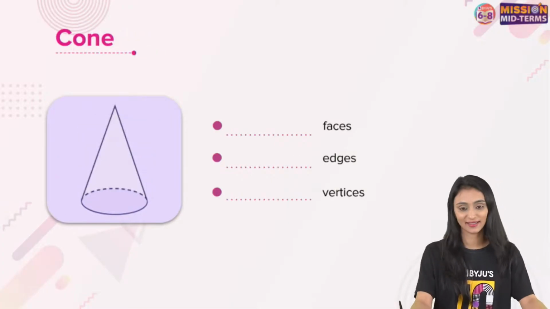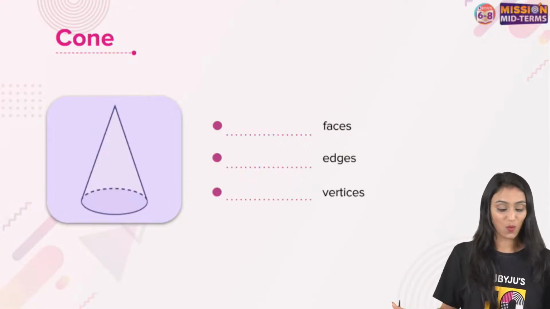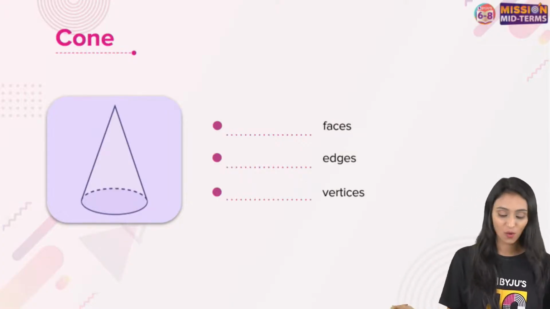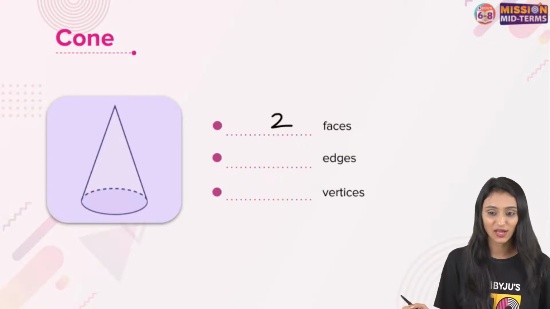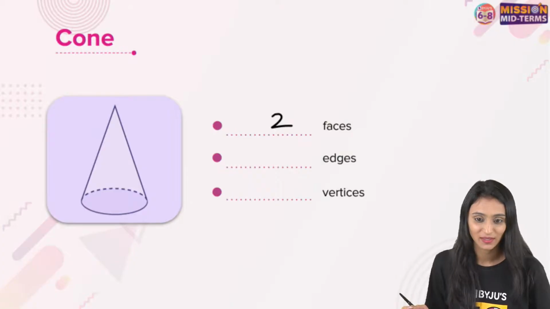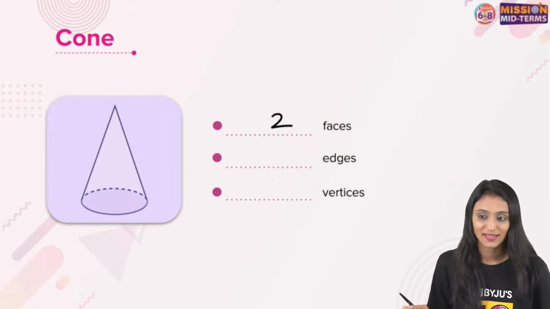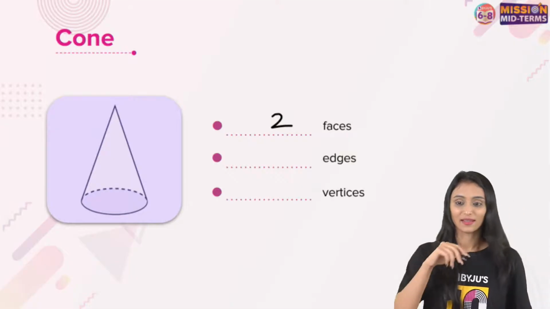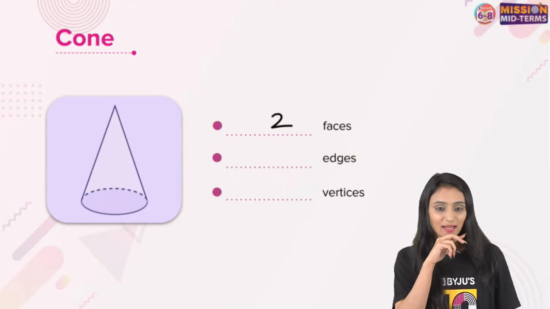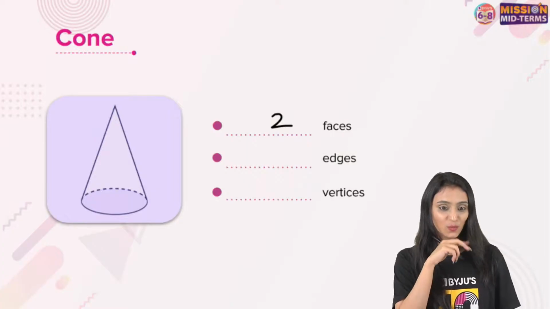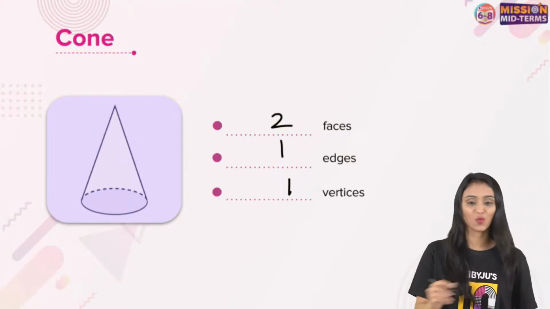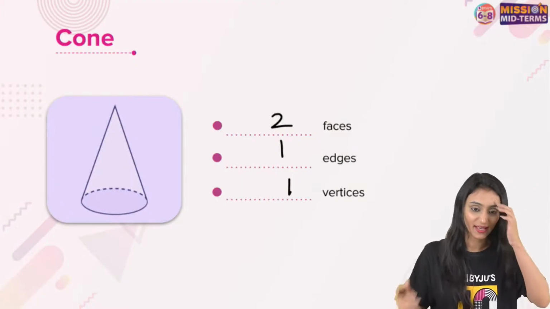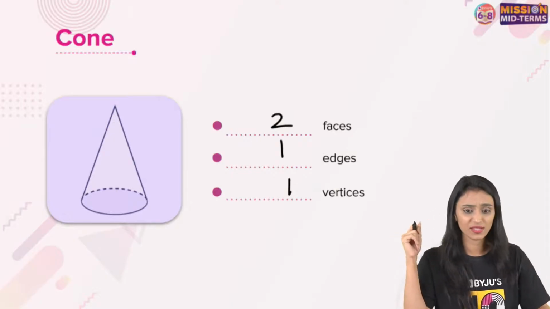Yes, you can even try that at your home. Now, talking about a cone. How many faces does a cone have? A simple one, it has 2 faces. Number of edges. Yes, Aisha, I just saw your comment. Yes, Kushagra, you're right. Abhishek, Anupriya, Ayushi. Yes, correct. And 1 edge and 1 vertex. Correct, everyone.